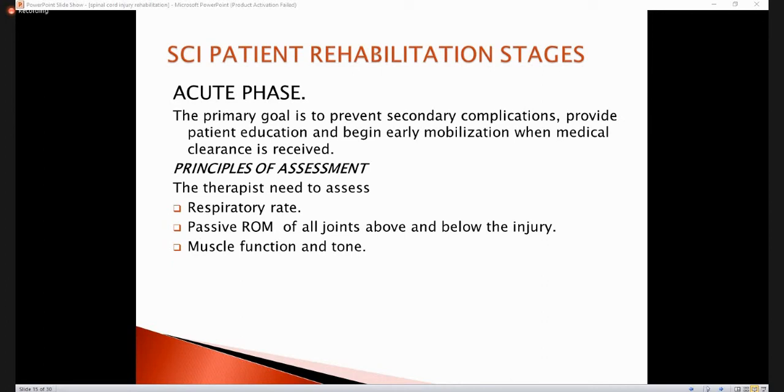For example, respiratory complications, as the patient is lying down in the supine position. So we need to check and work on the respiration, maintain the range of motion, prevent any contractures and deformities, and prevent pressure ulcers. So in the acute phase, when we check the patient, we check the respiratory rate, the range of motion of all joints, and the muscle functions and tones.